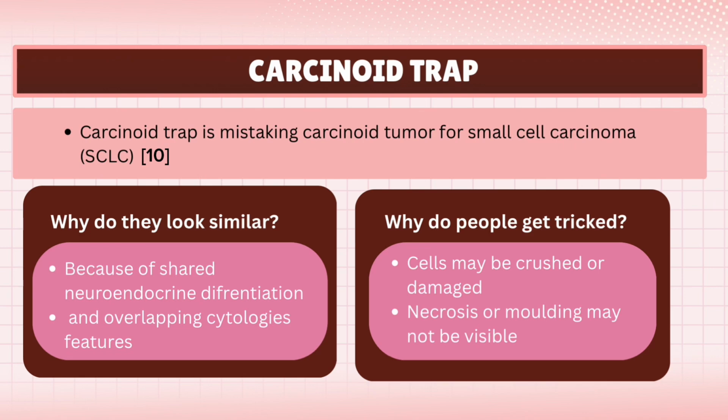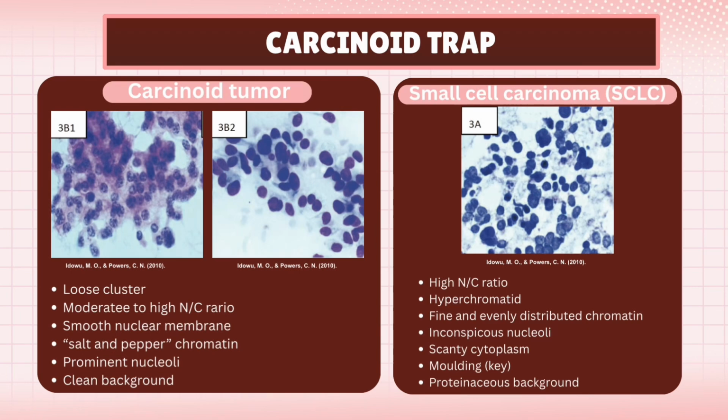In poorly preserved or crushed samples, important features such as nuclear molding or necrosis may not be obvious. In carcinoid tumors, the chromatin has the classic salt and pepper appearance, the cells are more uniform and the background is clean with little or no necrosis. In contrast, SCLC shows darker nuclei, thicker molding, and dirty background.